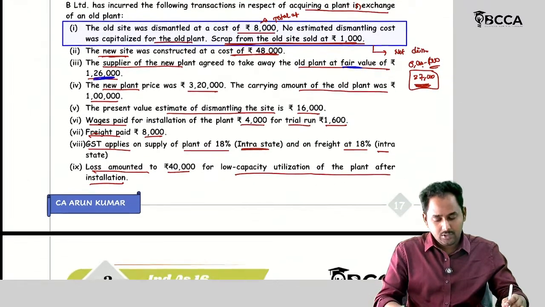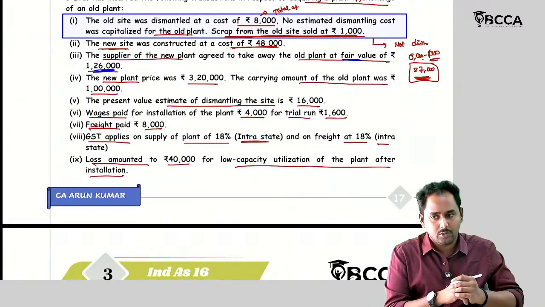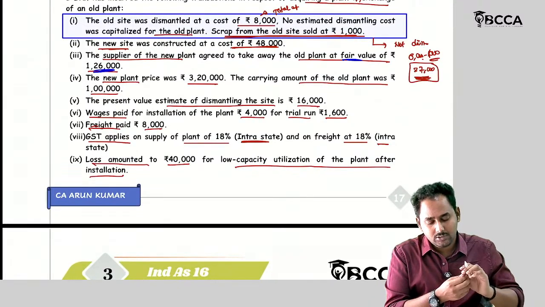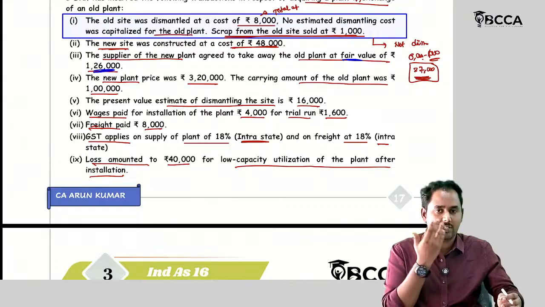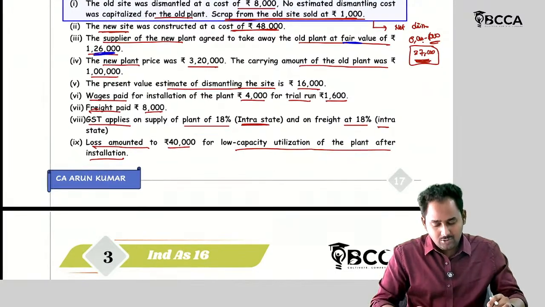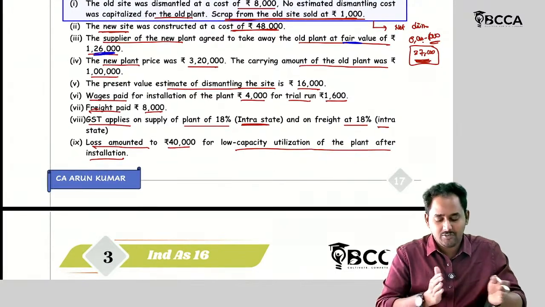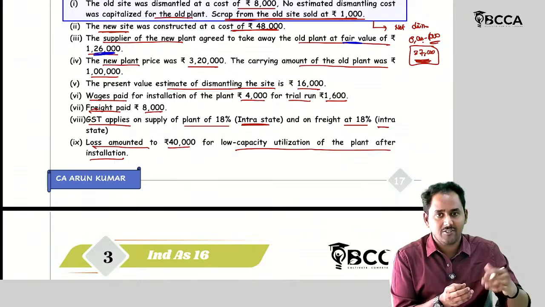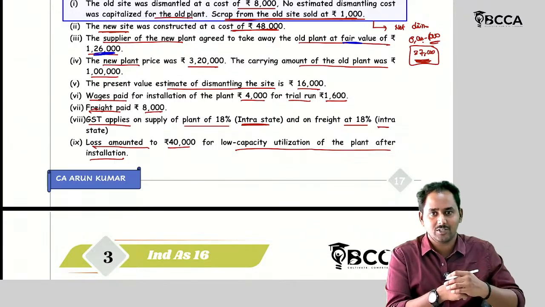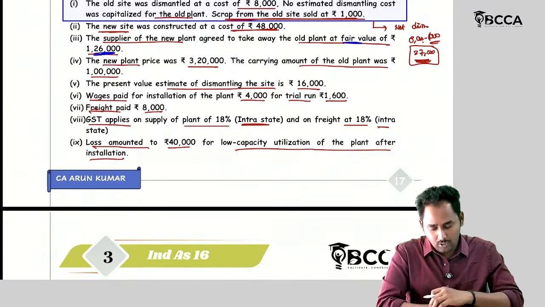No. GST accounting treatment should be ignored. Then the loss has been incurred after the installation. It's not an initial loss actually. It has been incurred after the installation, so expenses incurred after the installation should not be added to the cost of the asset. You can take that point of view.